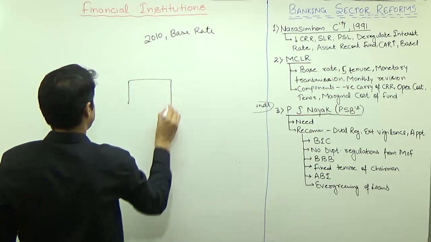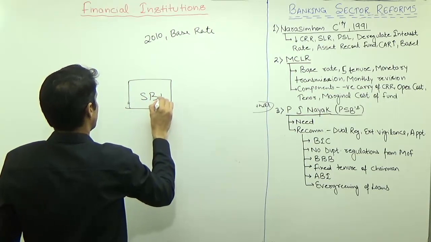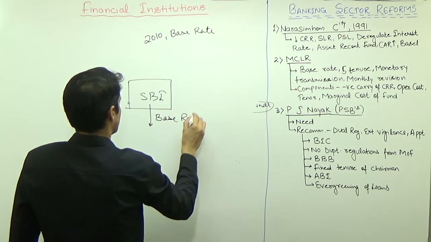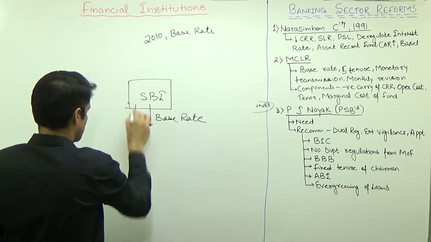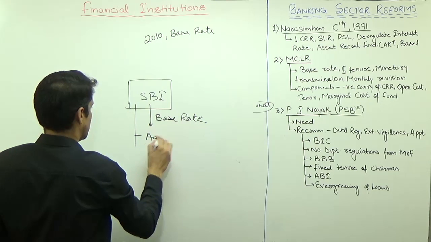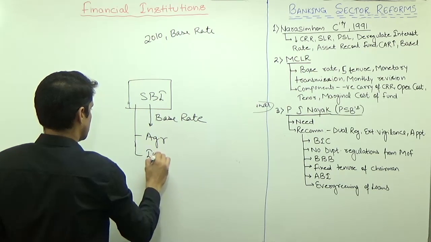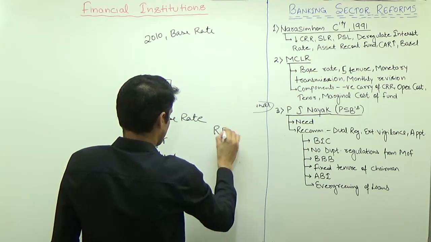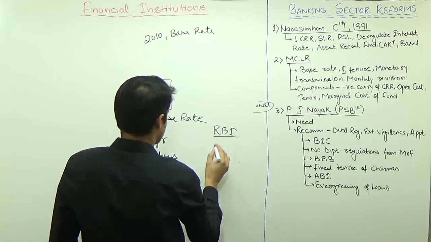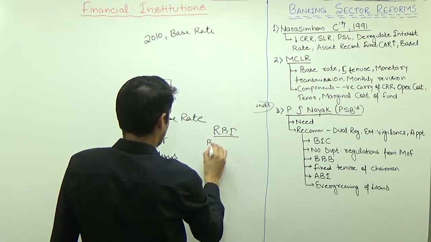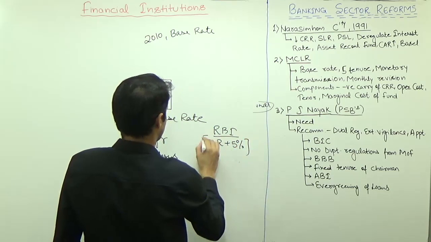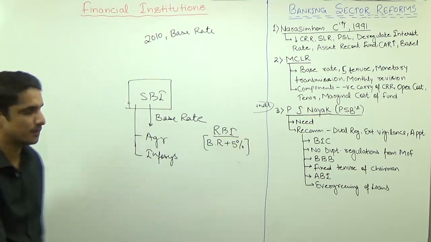Suppose this is a bank, SBI, and SBI is deciding the base rate. SBI has two customers, one is the agriculture sector and the second is Infosys, and RBI is fixing a cap that to agriculture you have to lend at base rate plus 5%. So this cap is being fixed by the RBI.